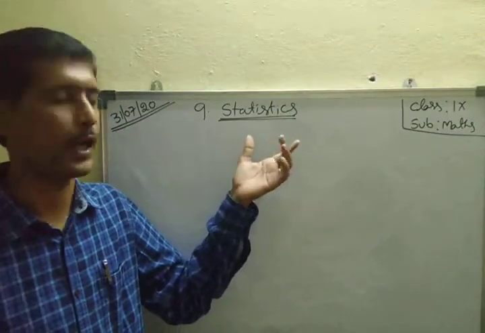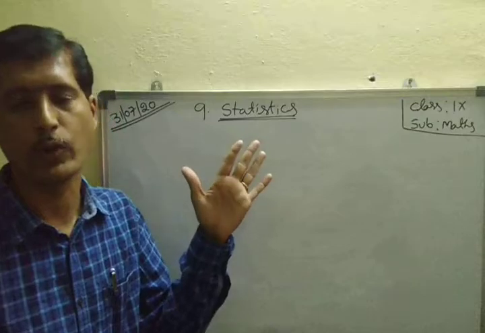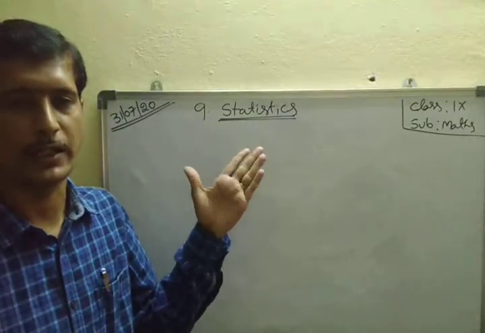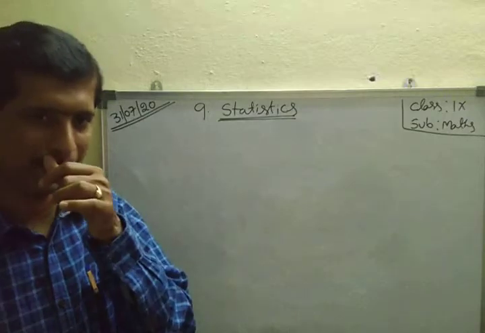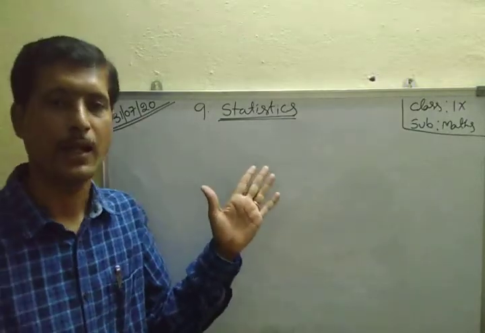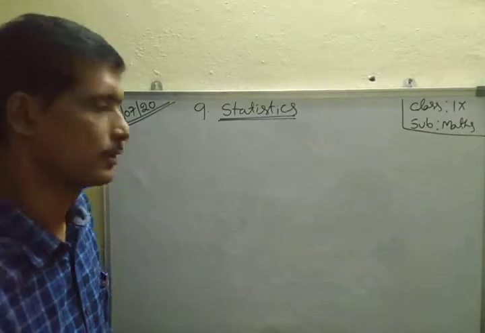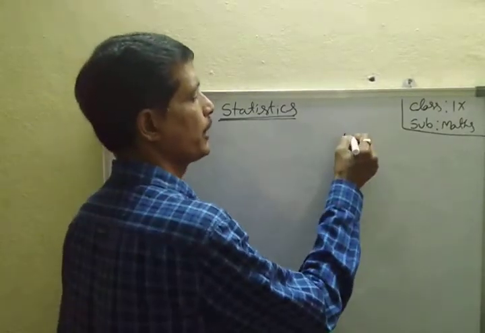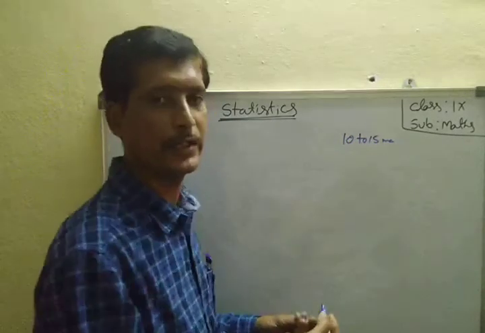You already learned this in 8th class: what is mean, mode, median, what is range, what is data, what is raw data. This is a very easy chapter, and this chapter carries around 10 to 15 marks, minimum 10 marks. This is a very easy chapter.